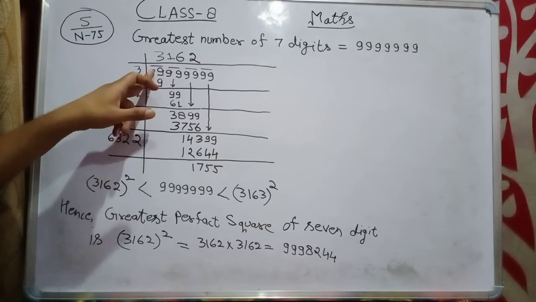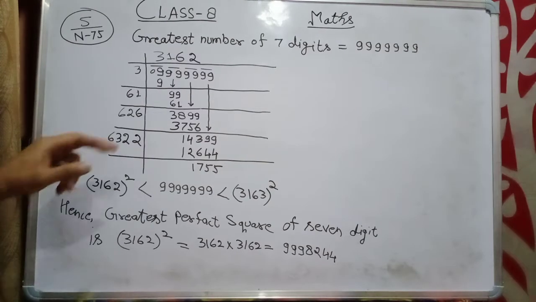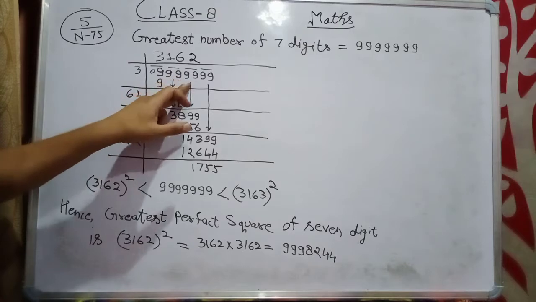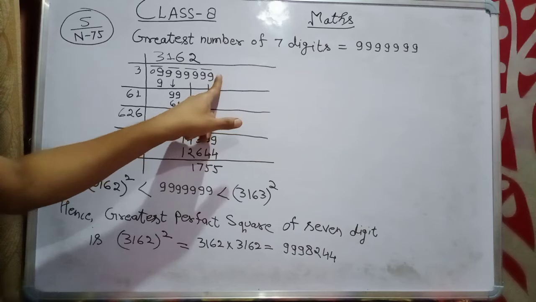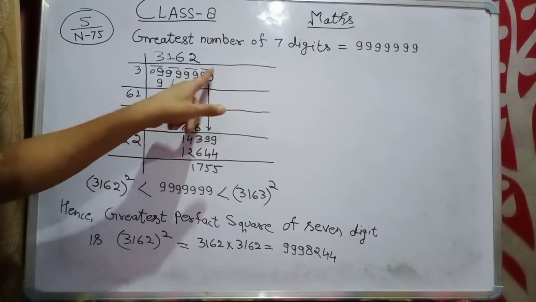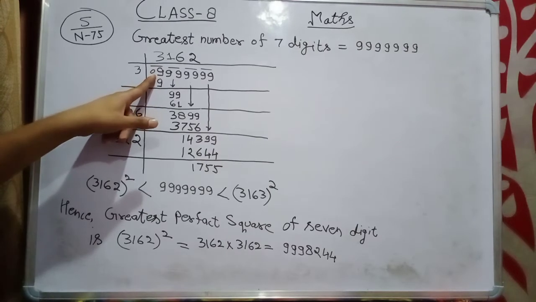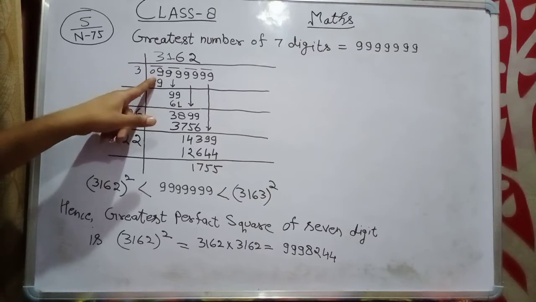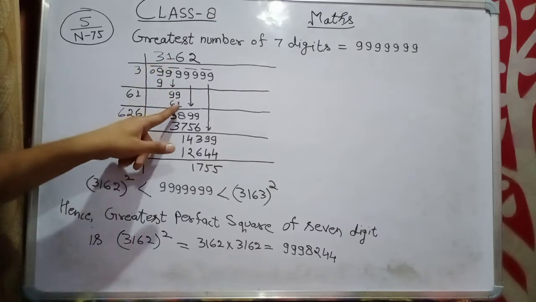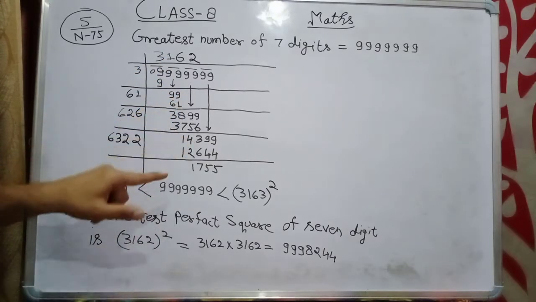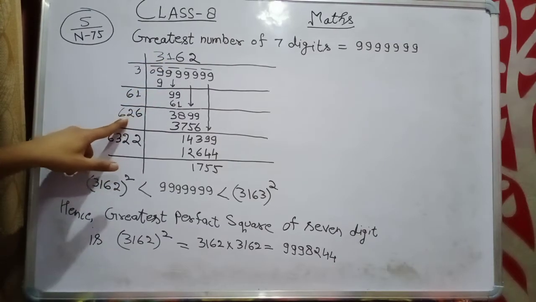This 7 digit number is 9,999,999. Make pairs starting from the decimal place. Once again I am repeating, this is the decimal place. First pair, second pair, third pair, and the last incomplete pair we have completed by adding 0. 3 3s are 9, so 99. Twice of 3 is 6, 1 1 is 1. 99 minus 61 is 38. Twice of 31 is 62.